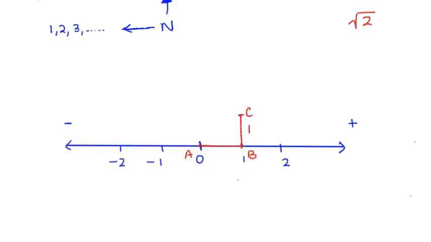Okay. Now at this point, what I'm going to do is I'm going to connect these 2 points, and I do not know what is the length of this dimension A and C, right? But I know that the AB is of 1 unit and BC is 1 unit, right? That means using the Pythagorean theorem, I can always calculate the distance AC, right? Because the angle between the line AB and BC is of 90 degrees. It's a right angle triangle, correct?